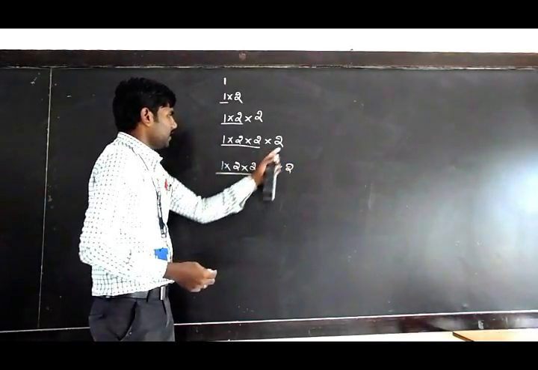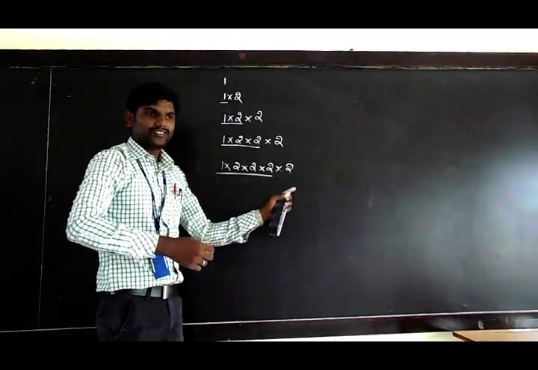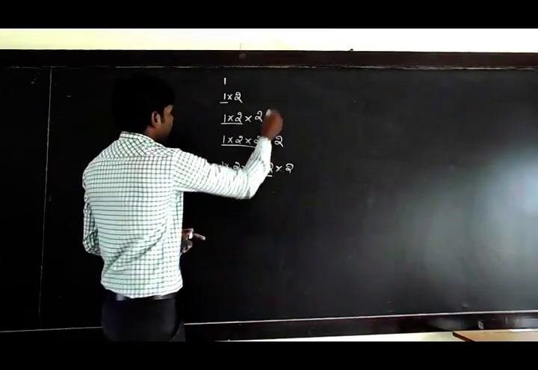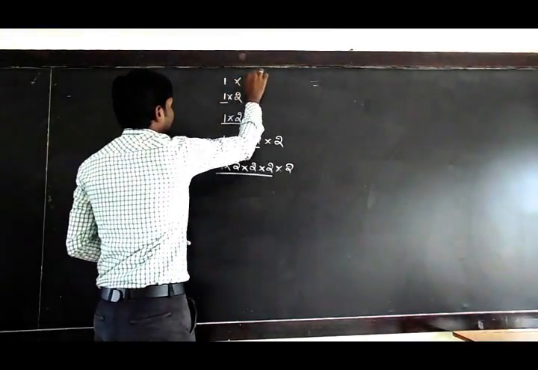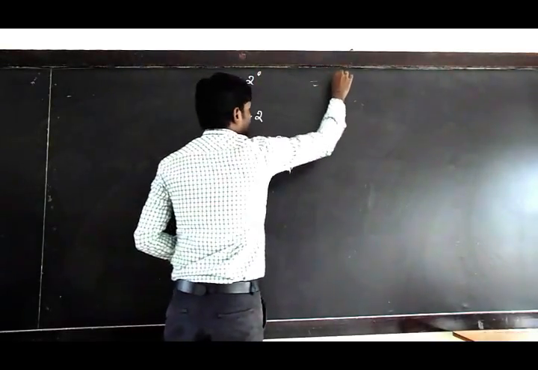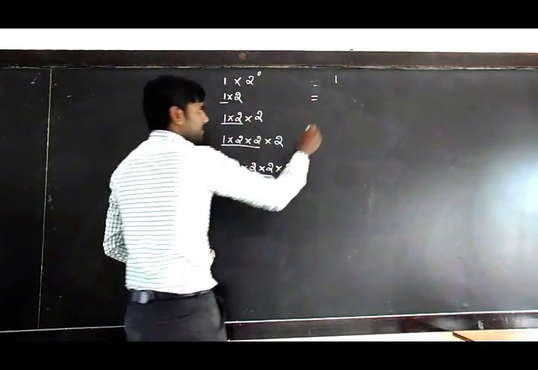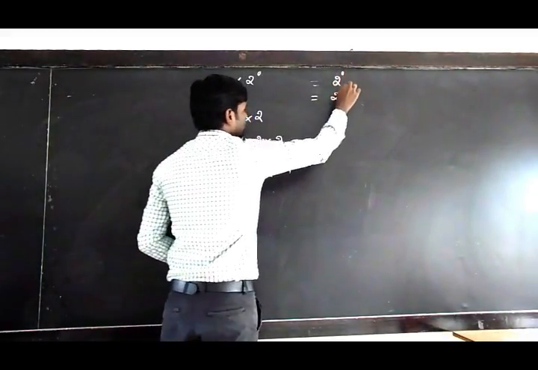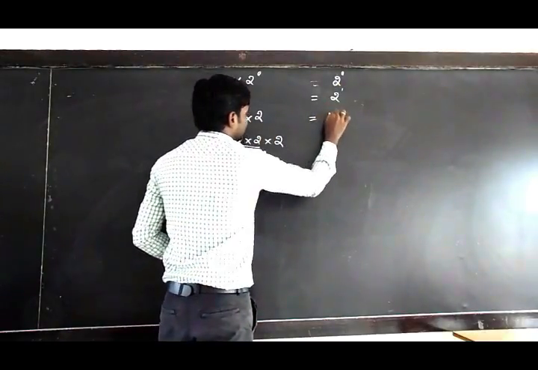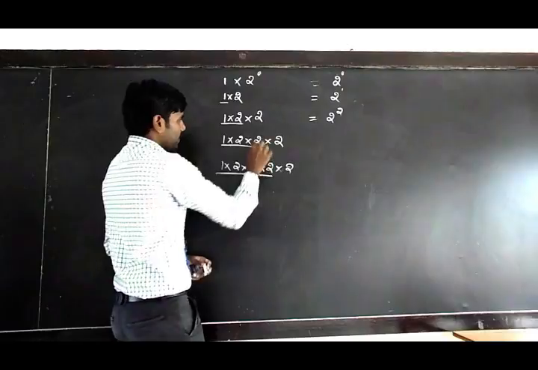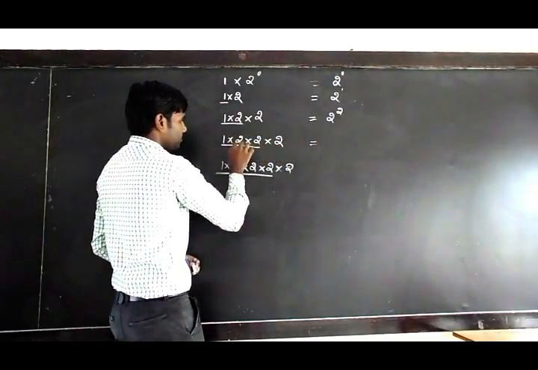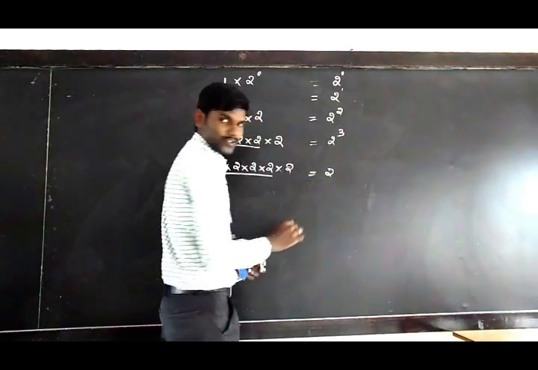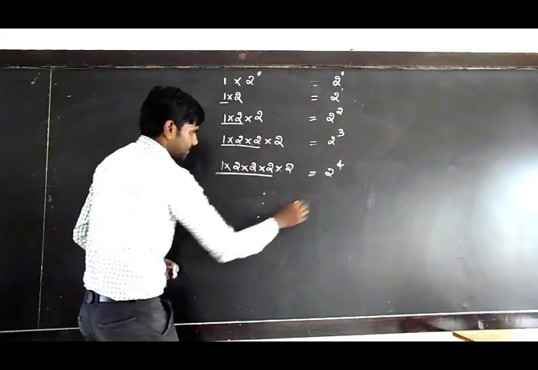And the fourth square, multiply by 2. So this is a rule we need to find. The situation is given. So now the pattern for this can be written as 2 to the power of 0, that is 1. The 1 can be written as 2 to the power of 0. 1 into 2 is 2 to the power of 1. This can be written as 2 to the power of 2. And 2 into 2 into 2, in exponent form, is 2 cube, that is 2 to the power of 3, and so on.